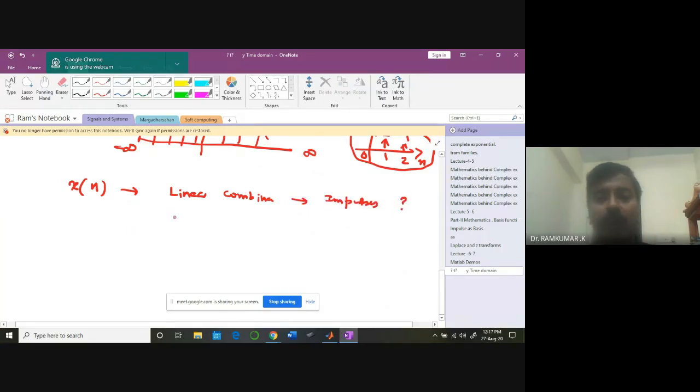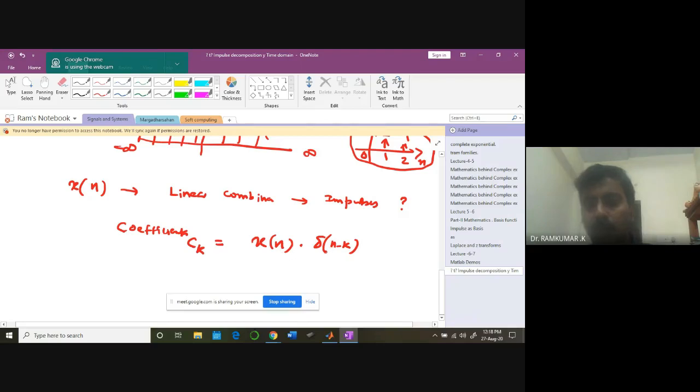So how do I obtain this? For finding the coefficients, you need to take the dot product of the signal x of n with delta n minus k, in order to find a particular coefficient ck. To find the dot product, what do you need to do? Multiply and add, with n from minus infinity to plus infinity.